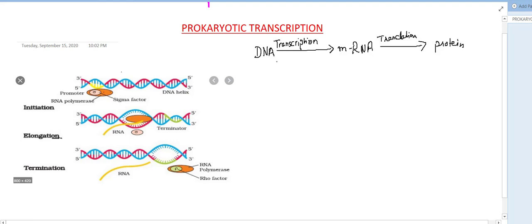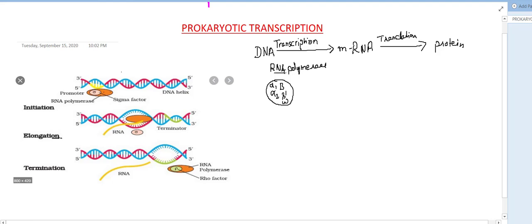The enzyme required for transcription is RNA polymerase, also known as DNA dependent RNA polymerase, because RNA polymerase binds to the DNA and uses it as a template for the polymerization of RNA. That's why it is called DNA dependent RNA polymerase, and it's a big enzyme that has alpha 1, alpha 2, beta, beta dash, and the omega subunit.